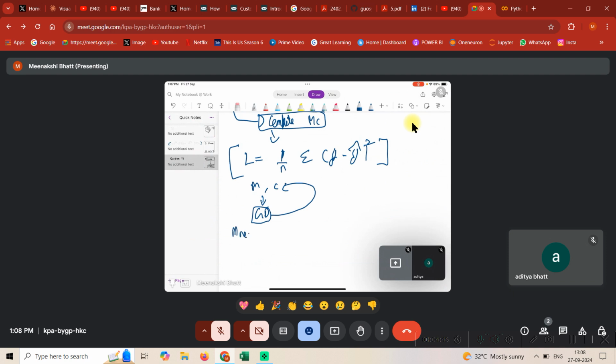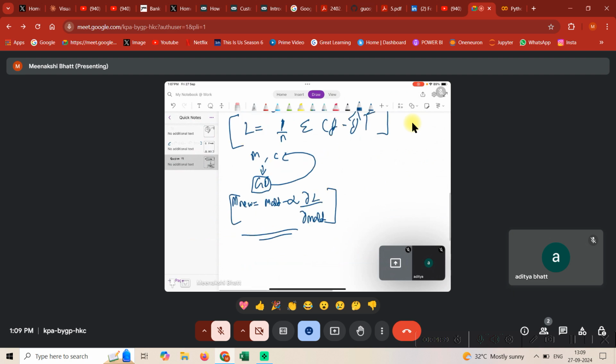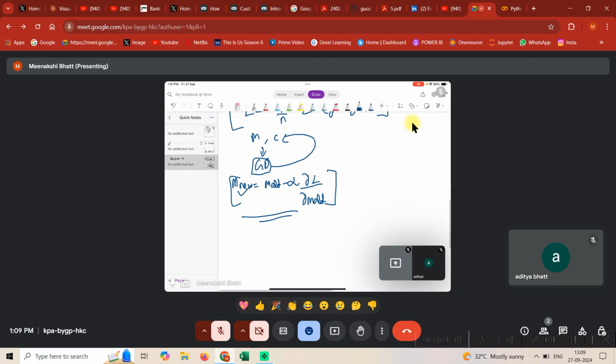So m new is basically m old minus learning rate into rate of change of loss function with respect to m old. Okay, now guys, I'll tell you how we get this. m new is something we're going to compute, m old is something we'll have, learning rate is something we'll fix, let's say 0.1, and then the rate of change of loss with respect to m old.